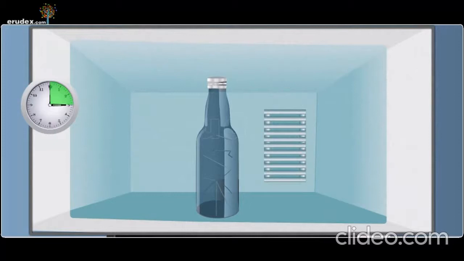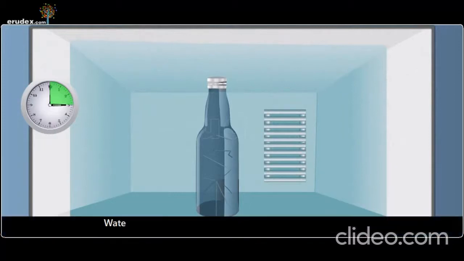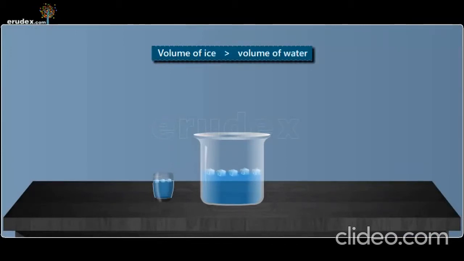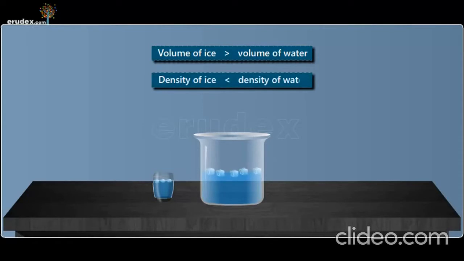The phenomenon behind this is that water expands on freezing, leading to an increase in its volume. As the volume of ice is higher than the volume of water, the density of ice is less than the density of water. Hence, ice floats on water.